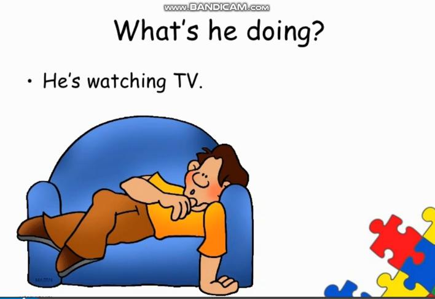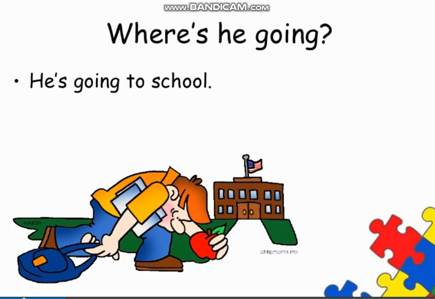What is he doing? He is watching TV. So here again we have asked the question in the present continuous tense. He is watching TV. Such types of sentences are usually in present continuous tense. Where is he going? He is going to school. As you know, in present indefinite tense we discussed habitual actions, like I go to school. But here we discuss something which is in progress at the present time, which is happening now. Where is he going? He is going to school. As he is still going, like he still hasn't reached the school, he is going toward the school.